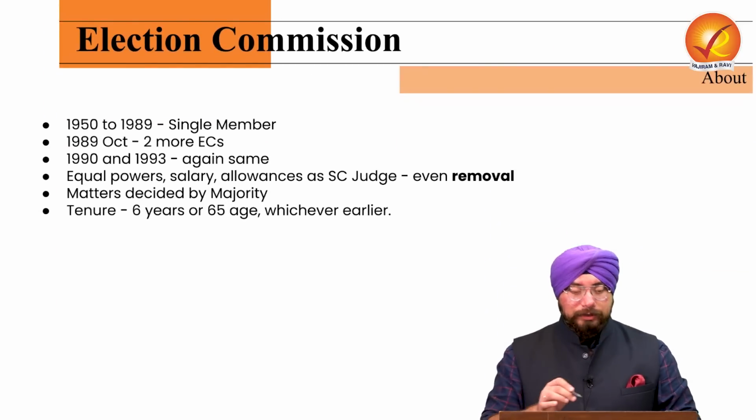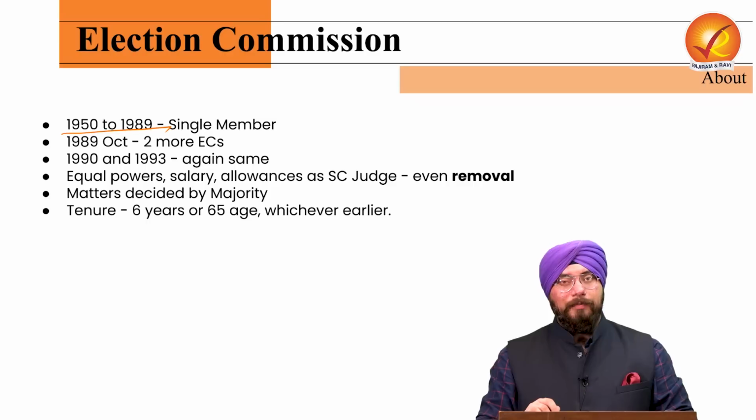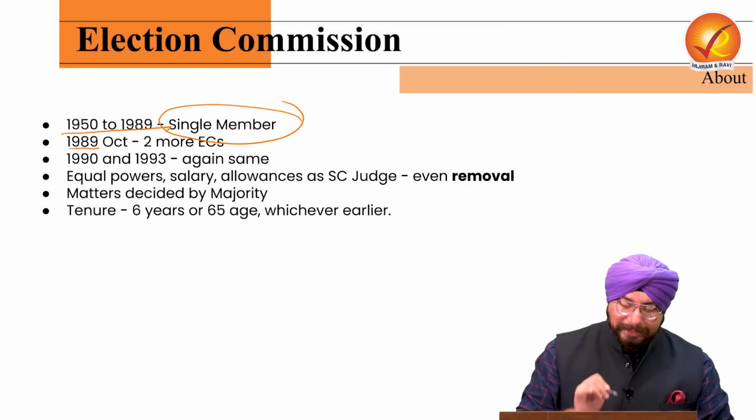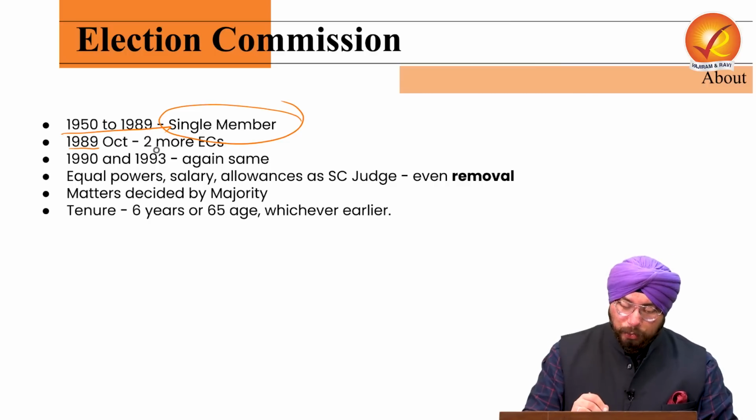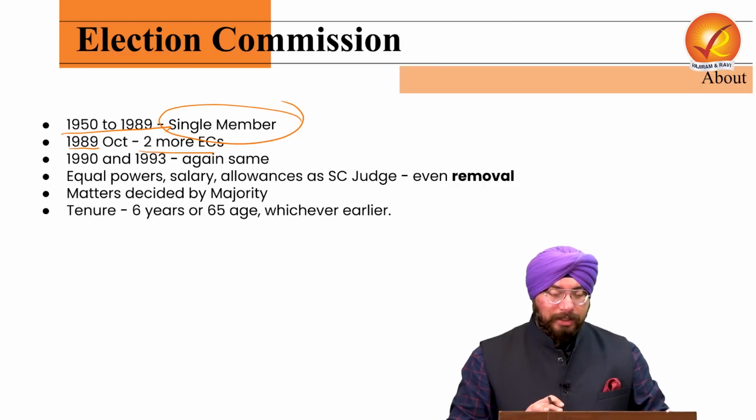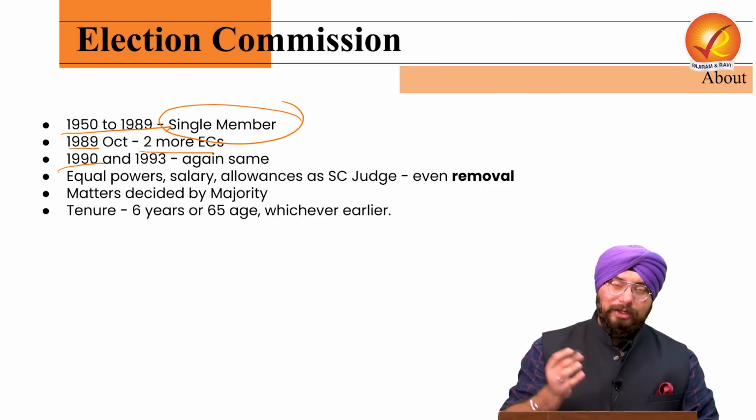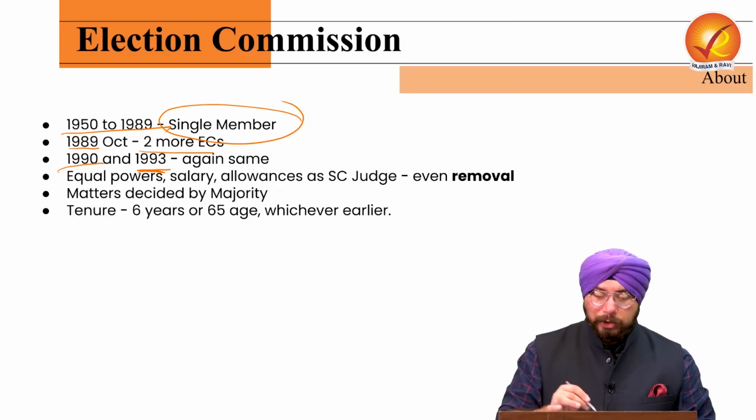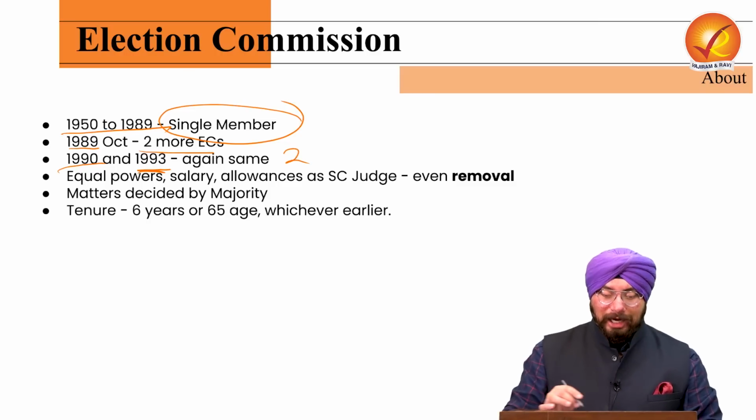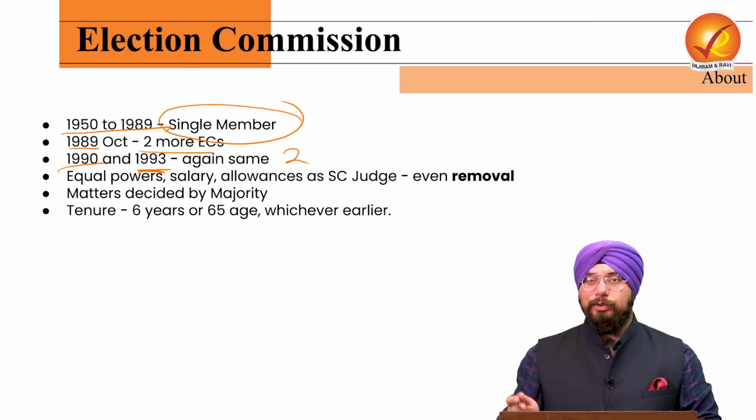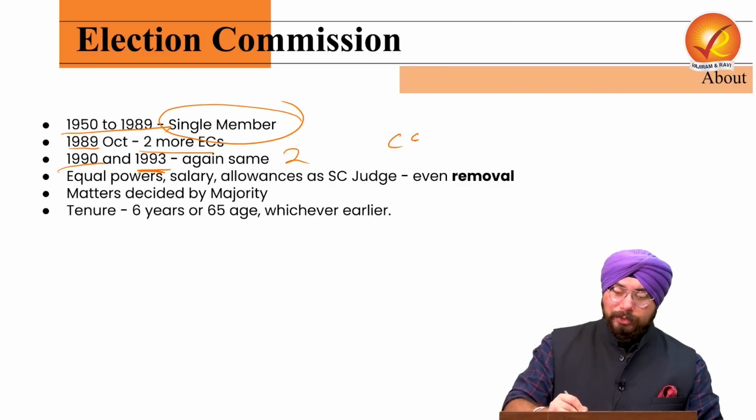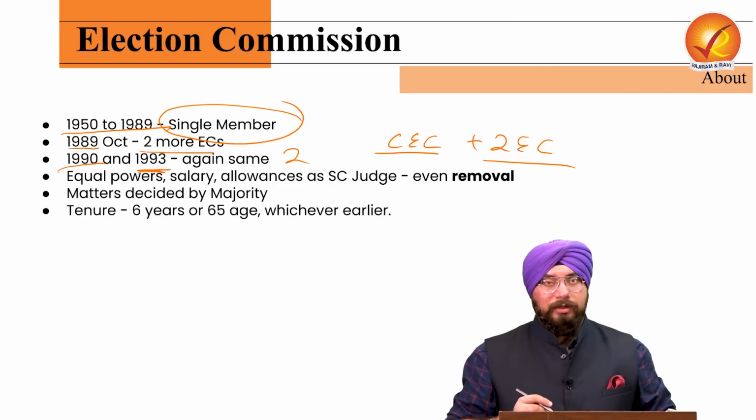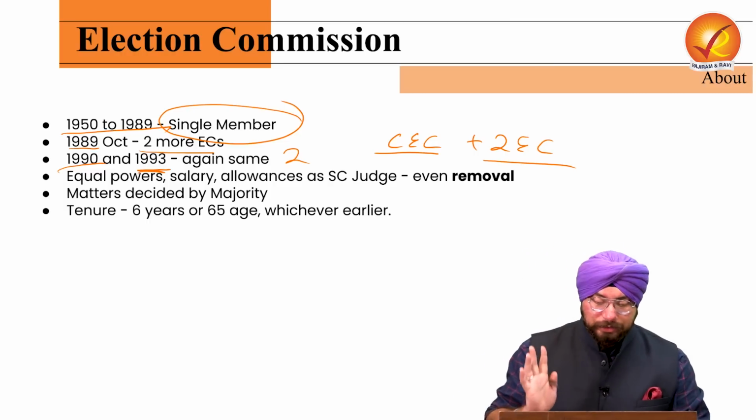Now, what happened was from 1950 to 1989, this Election Commission of India was a single member body. But in October of 1989, 2 more election commissioners were added. But again in 1990, it was made a single member body. And in 1993, again, 2 election commissioners were added. And from 1993 to the present 2023, the Election Commission constitutes of Chief Election Commissioner plus your 2 election commissioners. So Chief Election Commissioner and 2 election commissioners.